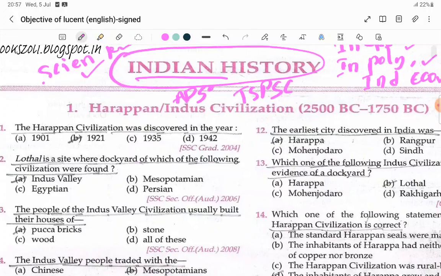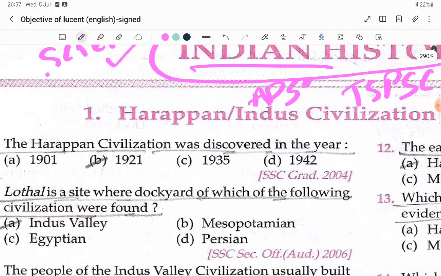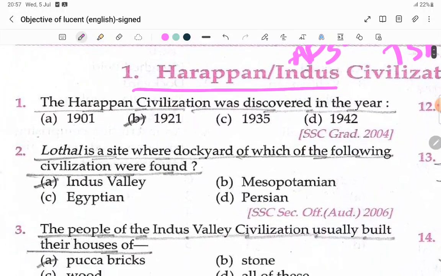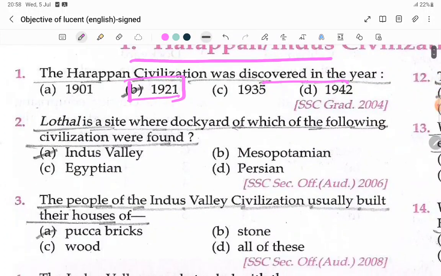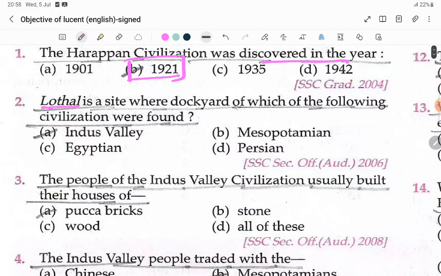Now Indian history, the first chapter is the Harappan civilization, that one we'll see. First question: the Harappan civilization was discovered in the year 1921. Next question: Lothal is the site where the dockyard was found, of which civilization? The Indus Valley civilization. There Lothal was found, and this is the dockyard.